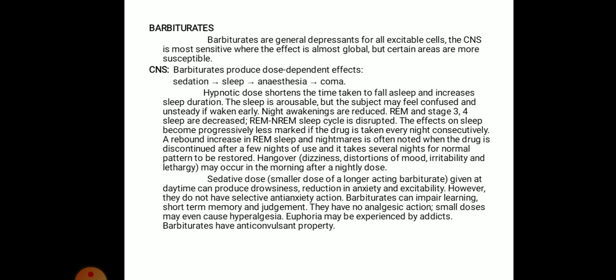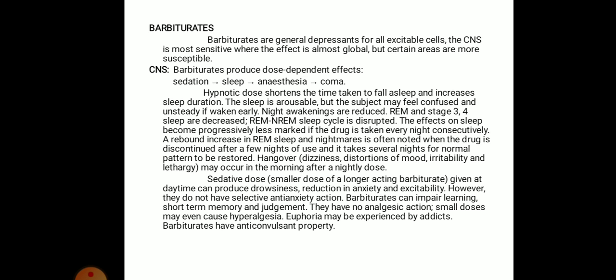Night awakenings are reduced, and REM and stage 3-4 sleep are decreased. So the REM and NREM sleep cycle is disturbed. The effects on sleep become progressively less marked if the drug is taken every night consecutively. There is a rebound increase in REM sleep; rebound means again and again. Nightmares are often noted when the drug is discontinued after a few nights of use, and it takes several nights for the normal pattern to be restored.